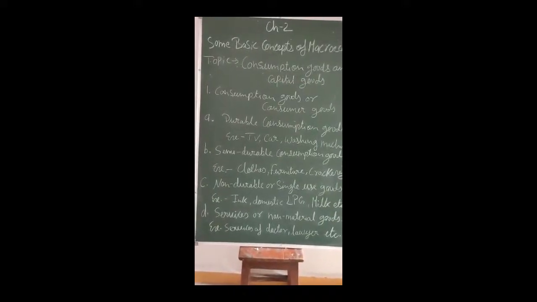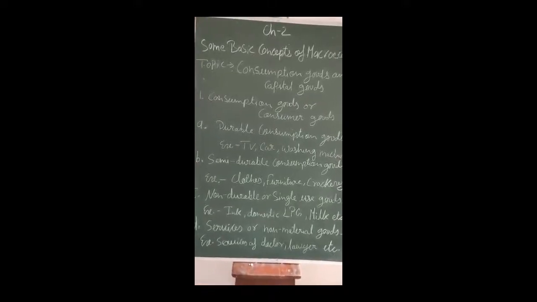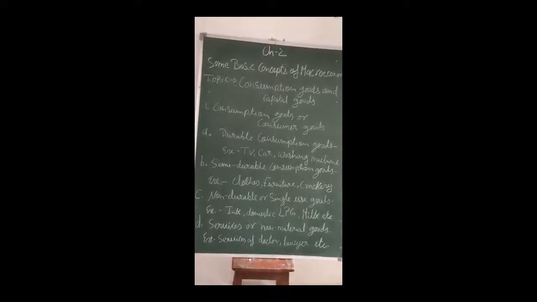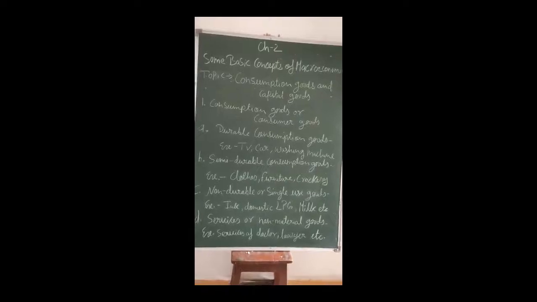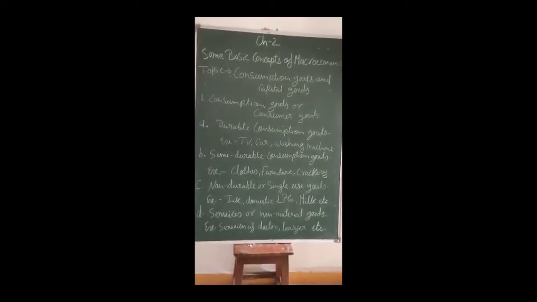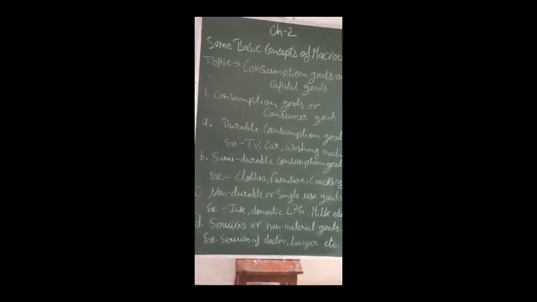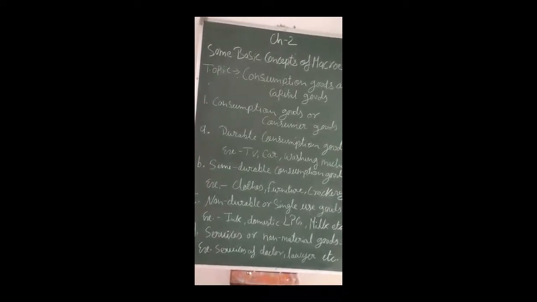The next one is the fourth category, services or non-material goods. Consumers need many different kinds of services for their daily chores. The examples are services of doctors, lawyers, maybe internet services. Varieties of services are consumed by the consumer to satisfy their needs. They come under the category of non-material consumption goods.